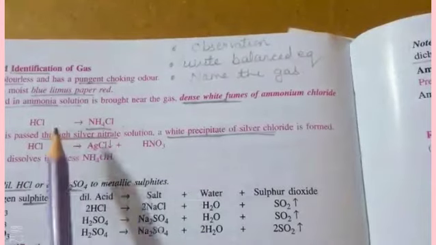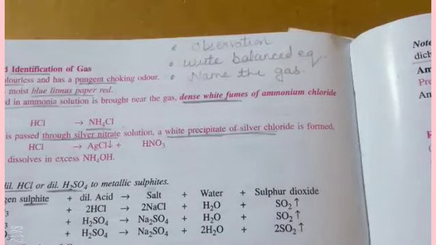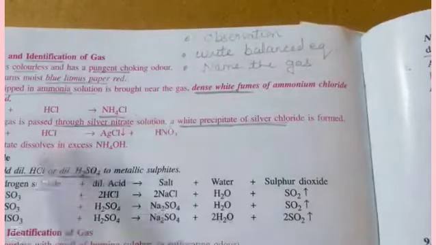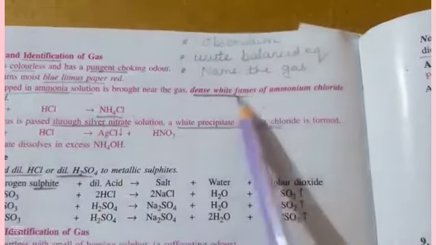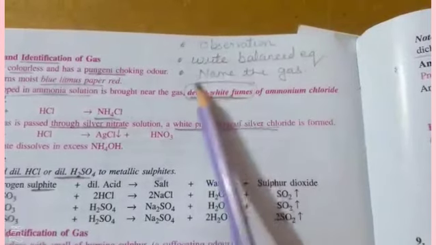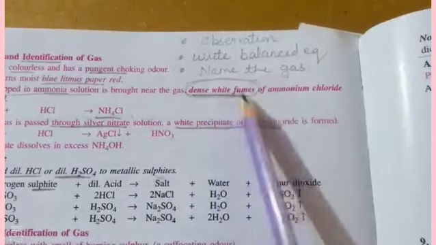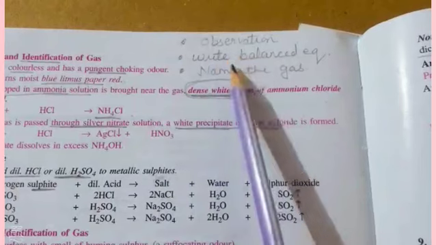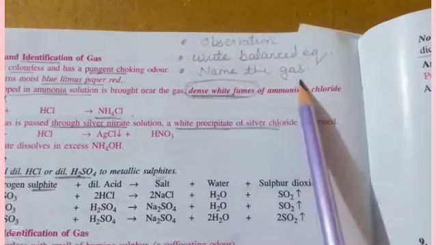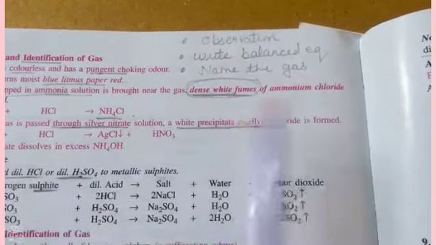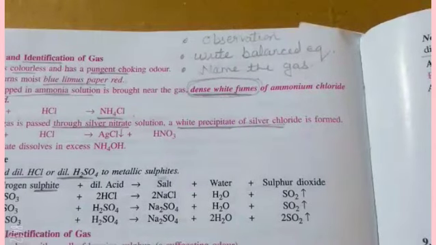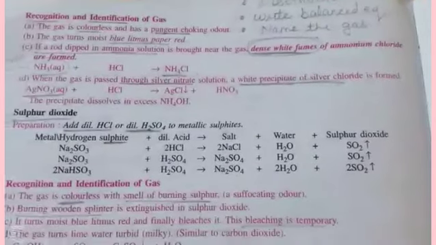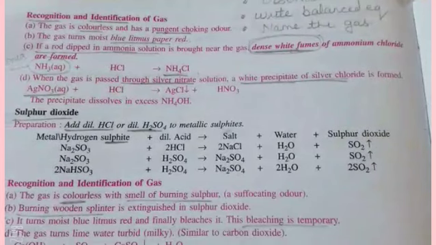The most important one is this: when a rod dipped in ammonium hydroxide solution is brought near the gas, this is HCl gas. So the main observation is that white dense fumes will appear, that is, white dense fumes of ammonium chloride are formed. So again, I have written here, the question will be observation based, write a balanced equation, and name the gas. So you have to focus on these. And to write a balanced equation, your equation should be completely balanced, that is, reactants and products on both sides.